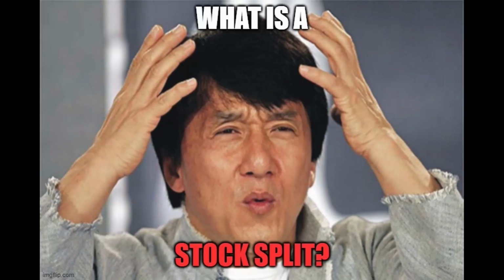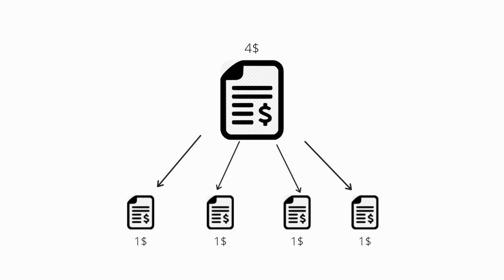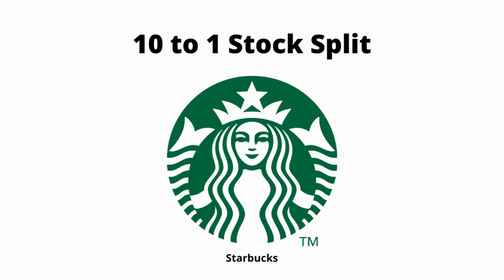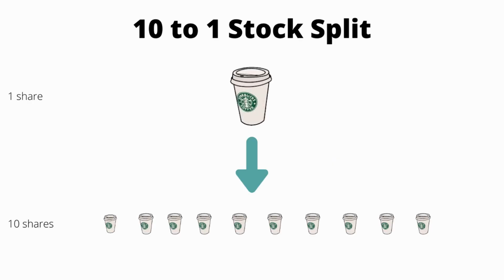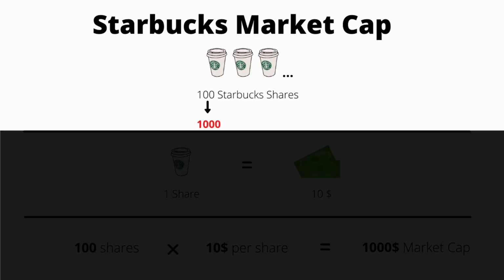So what is a stock split? A stock split is a decision a company makes to divide its existing shares into multiple shares. Let's go back to our Starbucks example and assume that Starbucks wanted to do a 10-to-1 stock split. Initially, Starbucks had 100 outstanding shares, each worth $10, giving them a market cap of $1,000. After the stock split, each initial share would be split into 10 unique shares. This would mean that Starbucks' share count would go from 100 to 1,000, explaining why we call it a 10-to-1